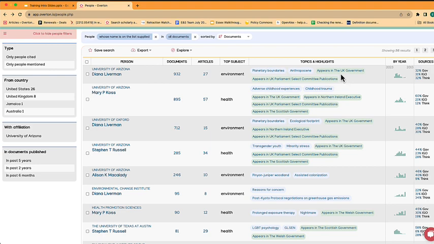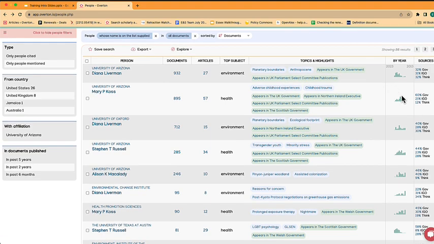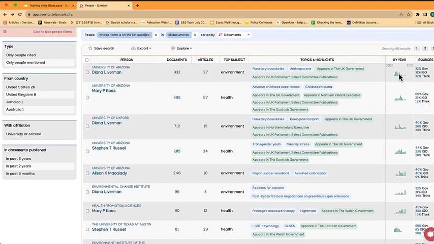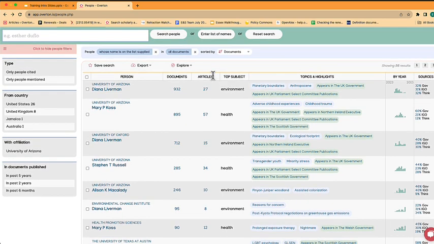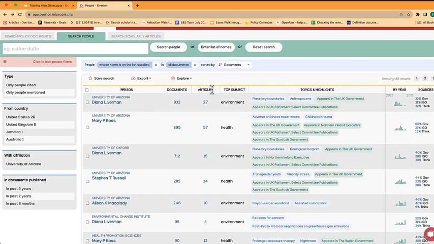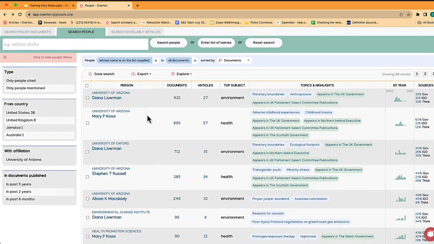So these ones, the UK government a lot, the UK Parliament Select Committee, and you can see a peak of years as well, and the percentage of sources that are citing these people as well. So that's relatively straightforward in terms of searching for people. You could also explore scholarly articles connected to a person, but that will be in the scholarly articles tab.